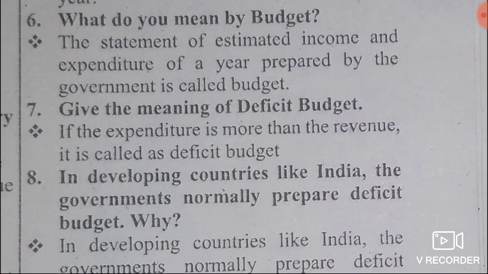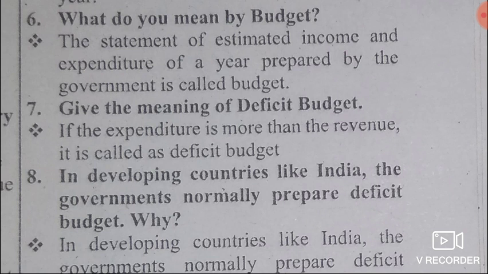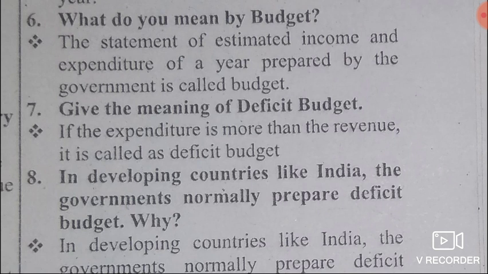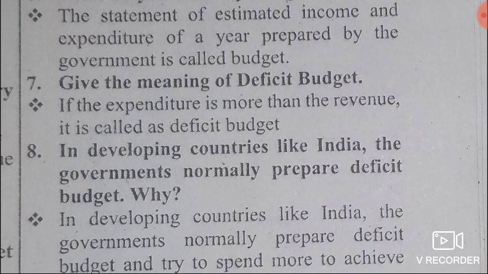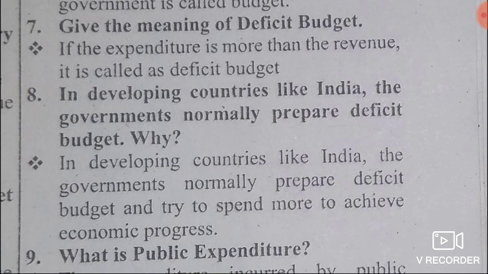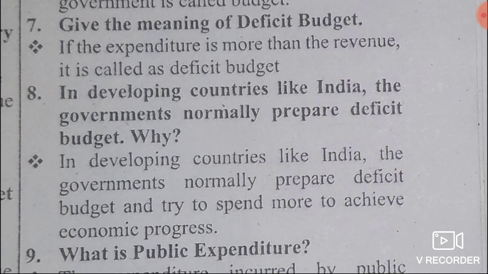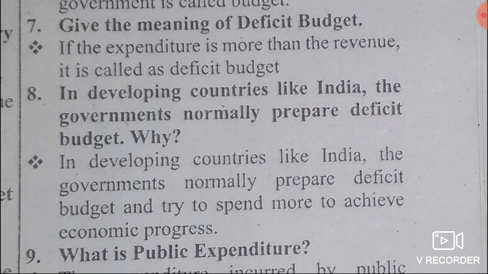Then what do you mean by budget? Budget means the statement of estimated income and expenditure of a year. The statement of estimated income and expenditure of a year prepared by government is called as a budget. Then seventh question, give the meaning of deficit budget. Answer, if the expenditure is more than the revenue, that when we call it as deficit budget.